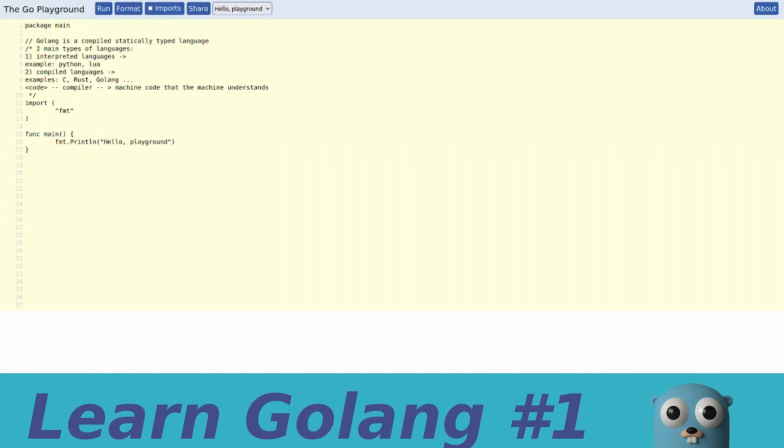And now I think it is time to give another distinction about languages, because here we said that Golang is compiled and statically typed. We'll come to it later. Actually, let's forget about this word for now. We will explain it in later videos. But Golang is a compiled, statically typed programming language.